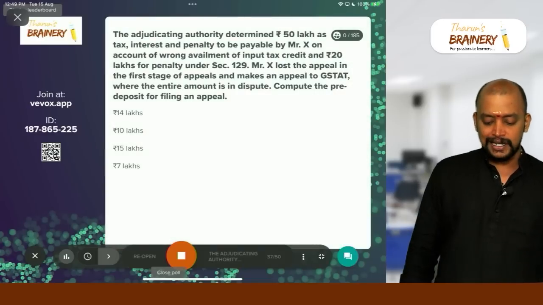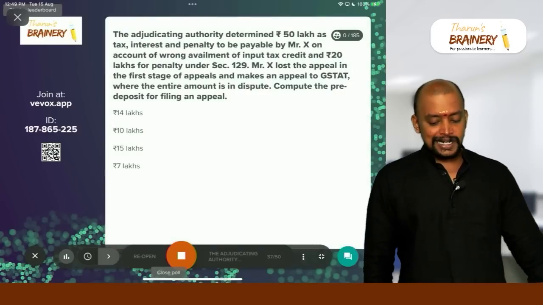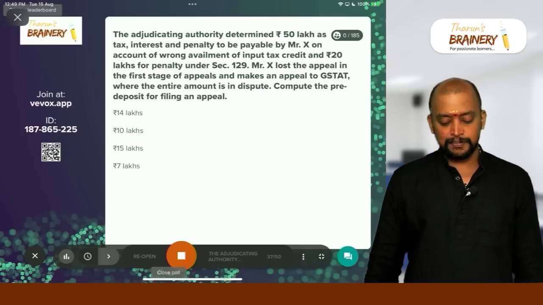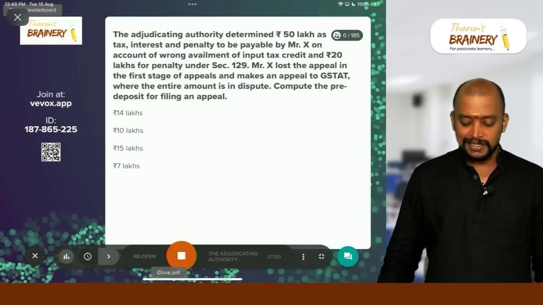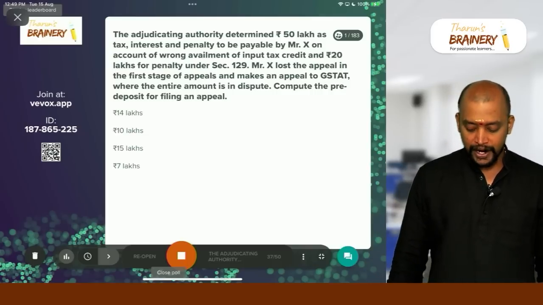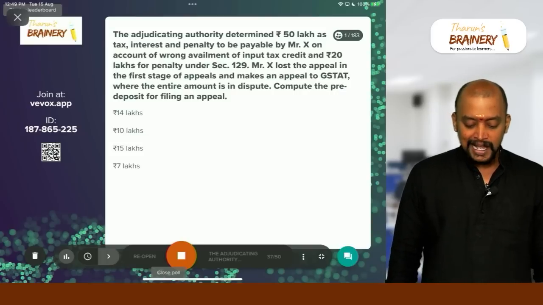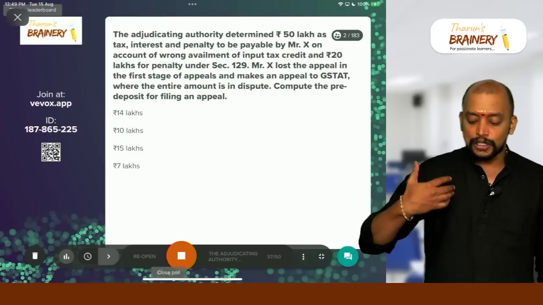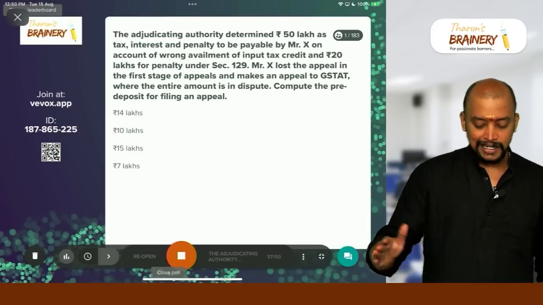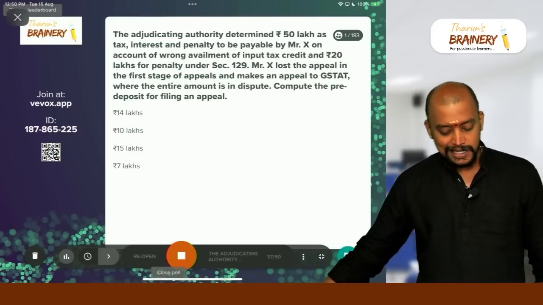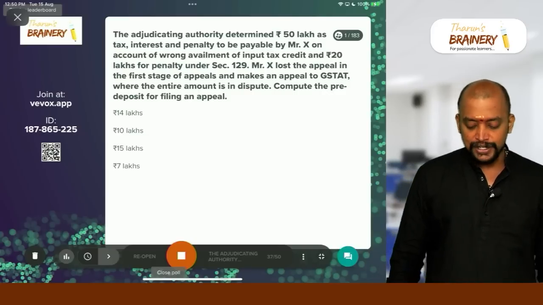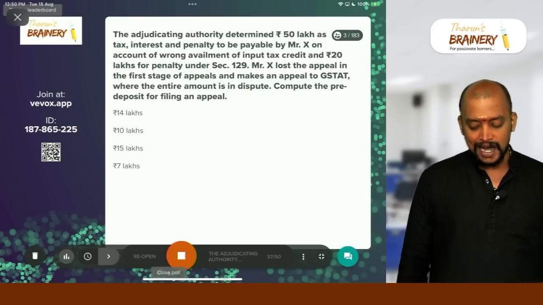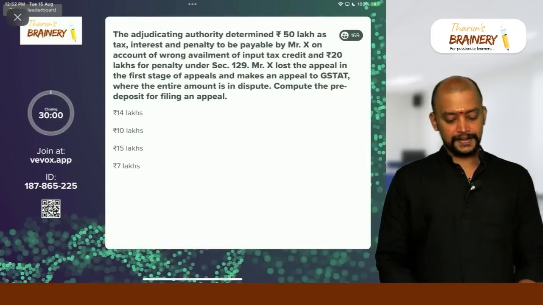The next one: the adjudication authority determined 50 lakhs as tax, interest and penalty to be payable by Mr. X on account of wrong availment of input tax credit and 20 lakhs for penalty under 129. Mr. X lost the appeal in the first stage and makes an appeal to GST-80 where the entire amount is in dispute. Compute the pre-deposit for filing an appeal.